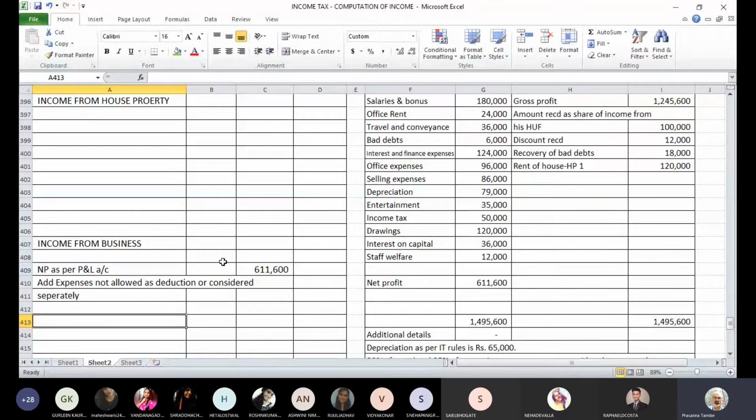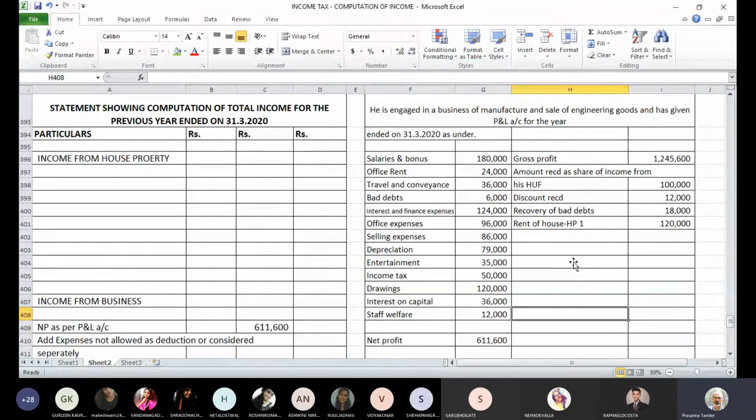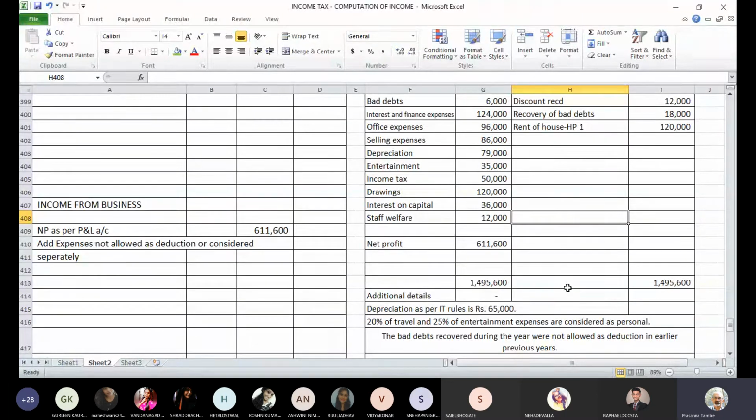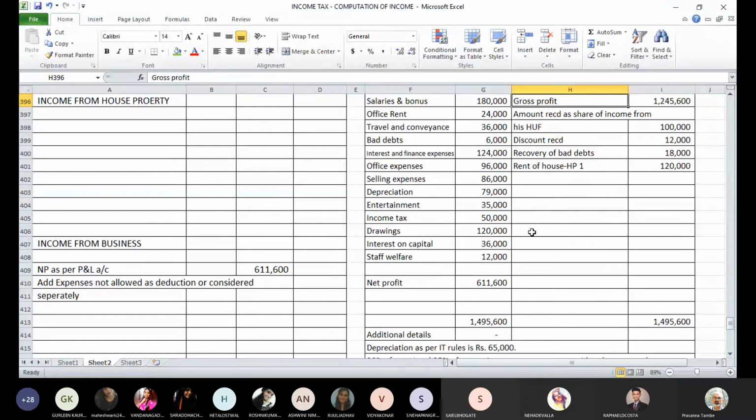So we start with the expenditure side. The first item is salaries and bonus. Salaries and bonus are both eligible for deduction because these are part and parcel of your income from business or profession. So both will be allowed as deduction without any adjustment whatsoever. The next is office rent. Again, office rent, there is no specific information to say that it is going to be disallowed. So we need not add back. We did not make any adjustment.